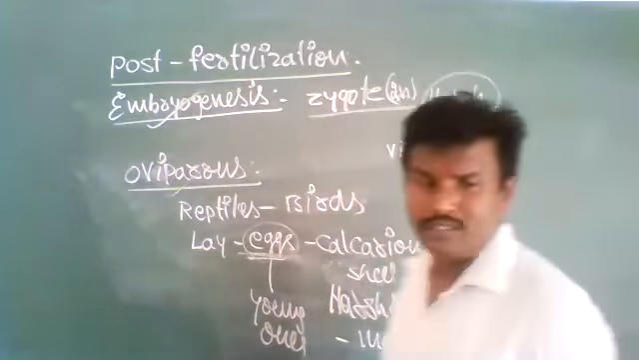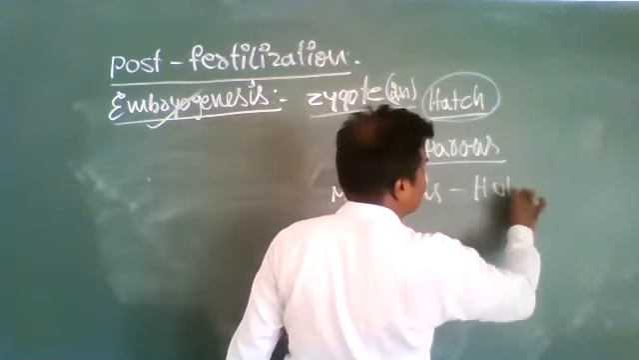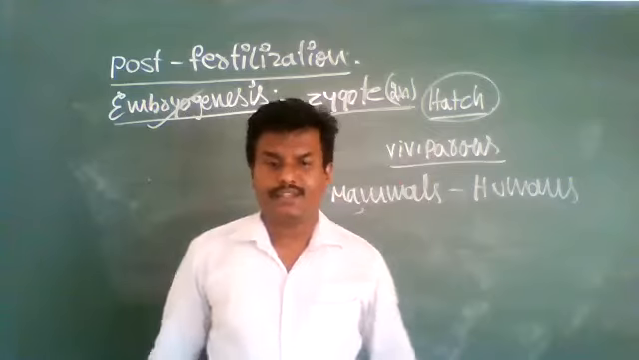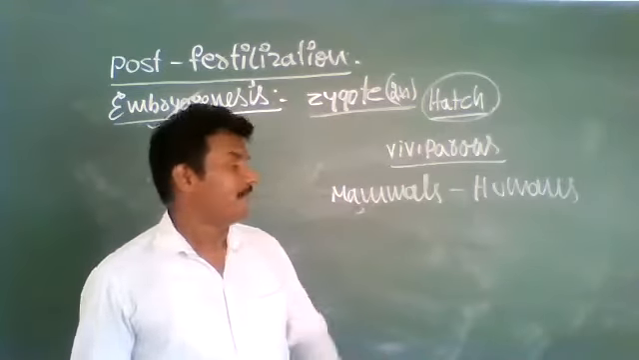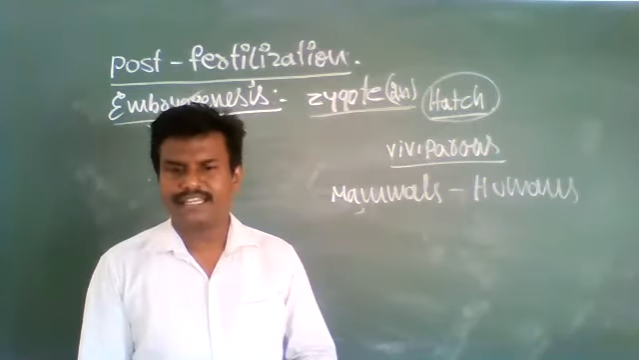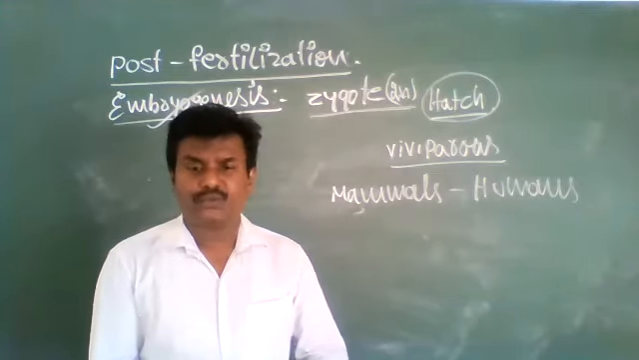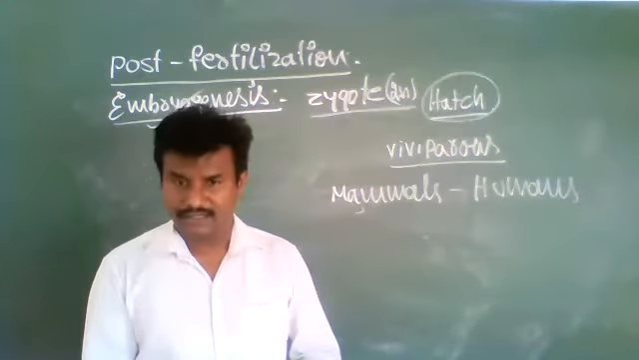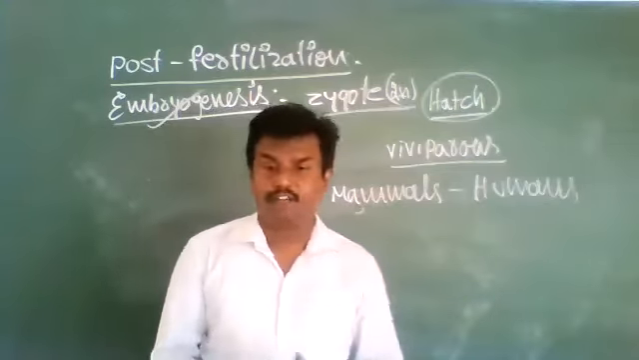Coming to viviparous animals, almost all mammals, including humans, give birth directly to young ones. Such types of animals are called viviparous animals.